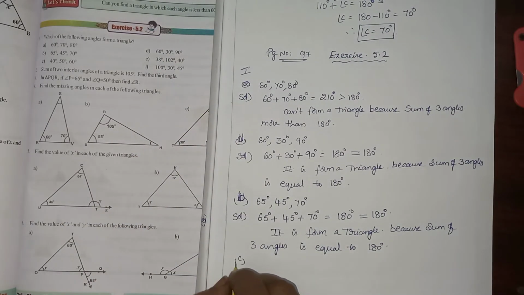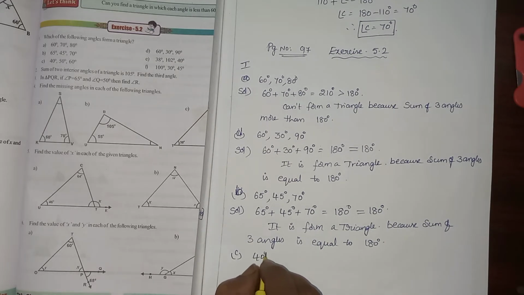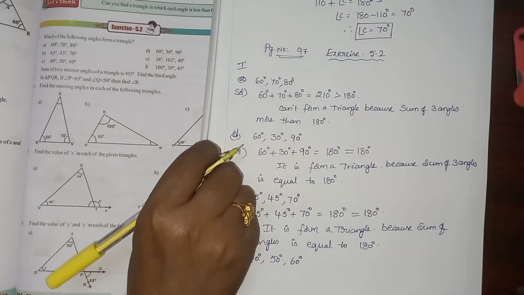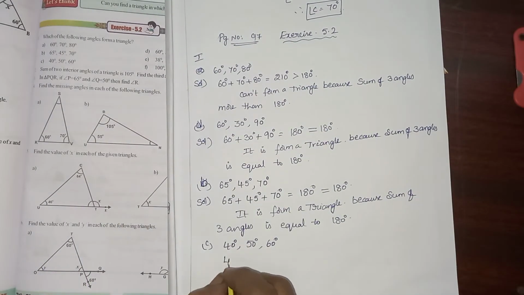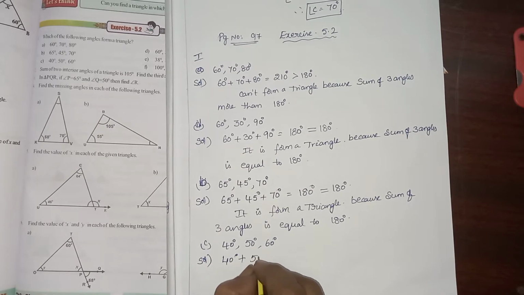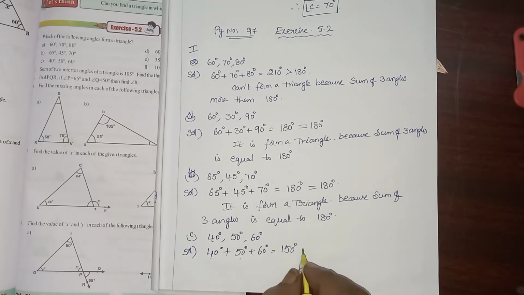C: 40 degrees, 50 degrees and 60 degrees. Now add 40 degrees plus 50 degrees plus 60 degrees is equal to 40 plus 50, 90, 90 plus 60, 150 degrees. 150 degrees is equal to 180? No, 150 degrees is less than 180 degrees.